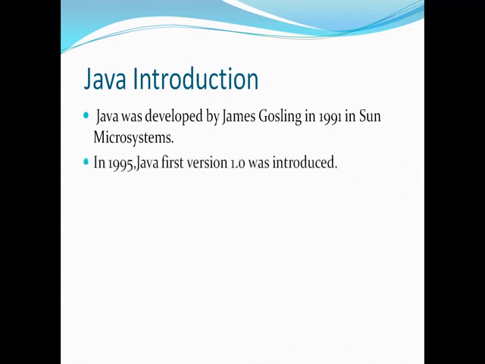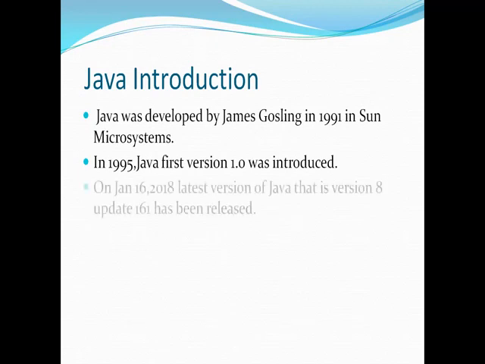He was working in Sun Microsystems, and he and his team developed Java. Now, even though it was developed in 1991, the first version of Java, that is Java 1, was released publicly in 1995. Currently, the latest version which has been released is version 8, and that was really version 8 update 161.